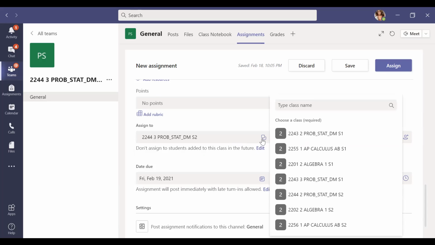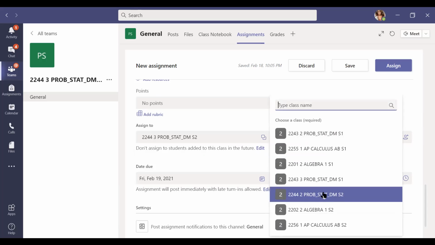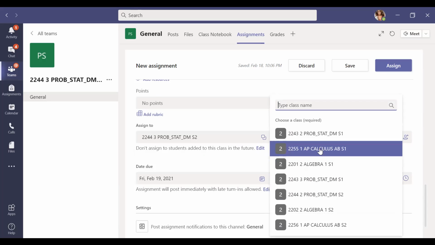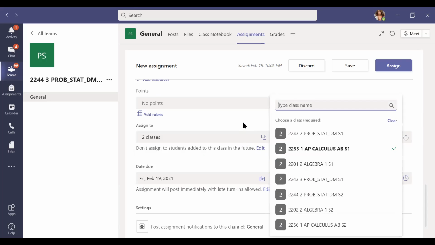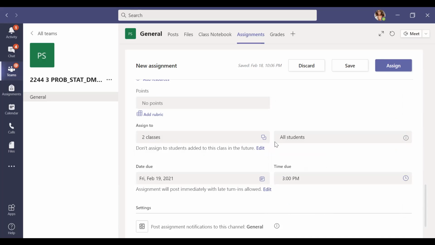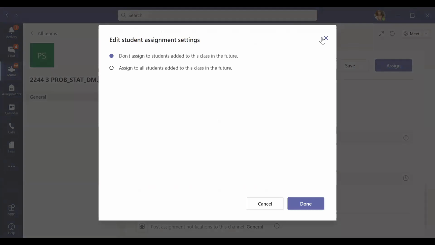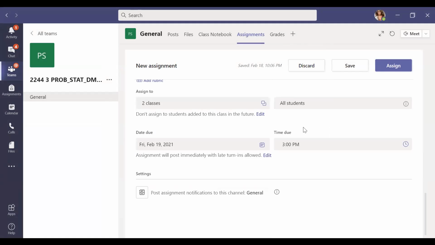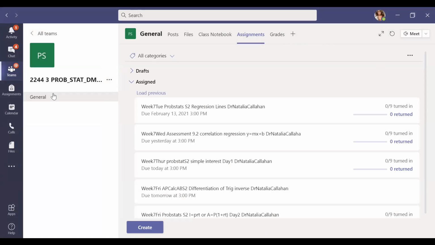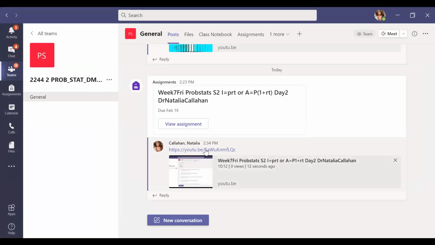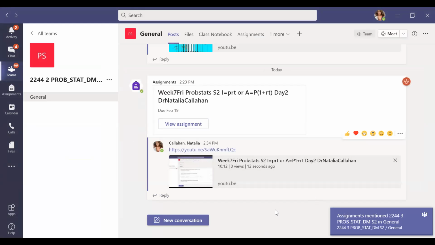And this is not in Problem Stats. Ooh, crap. Let me see if I can maybe just get rid of that. Clear, clear, clear. No, dang it. Okay, let's see if I can put it in calculus. Well, that's just stupid. You can't even cancel that class, but that's okay. I'll just hit assign and hopefully that'll pop up. But deep down, I'm hoping that I can delete this because obviously I don't want this popping up here.